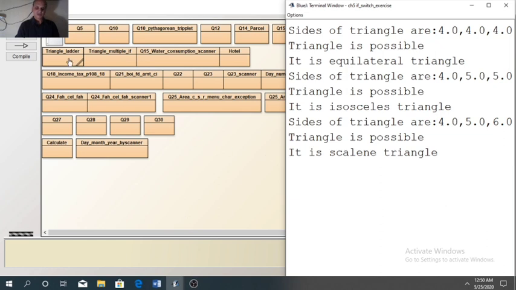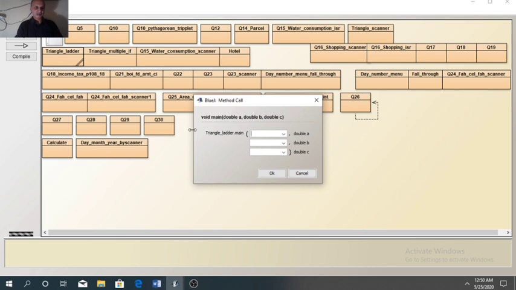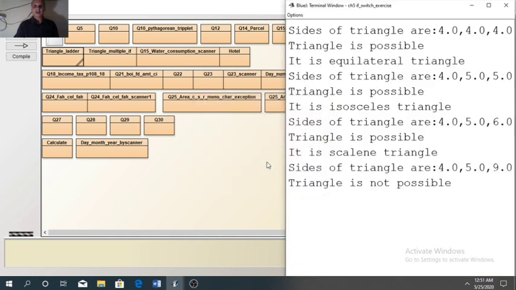One more scenario, if suppose a triangle is not possible, the input is not correct. Like here, I am entering 4, 5 and 9. So the sum of the first two sides, 4 plus 5, is not more than the third side, that is 9. It means a triangle is not possible. So in that case you can see it is showing triangle is not possible. So our program code is working properly.